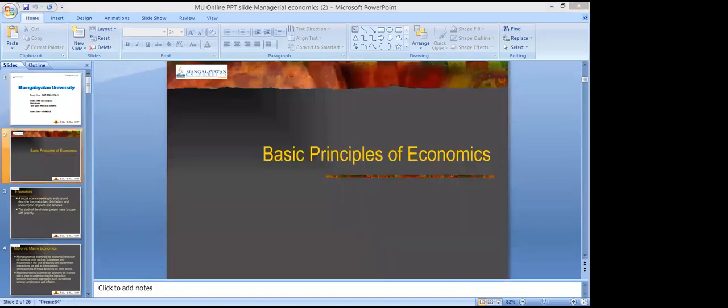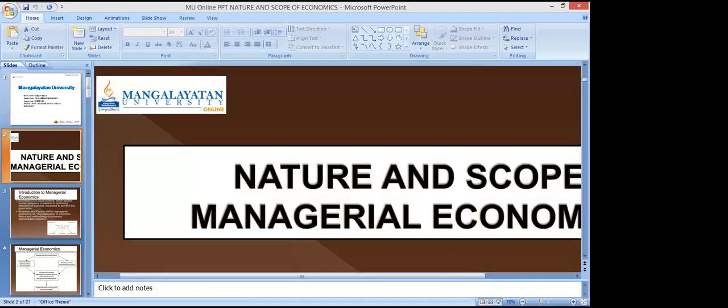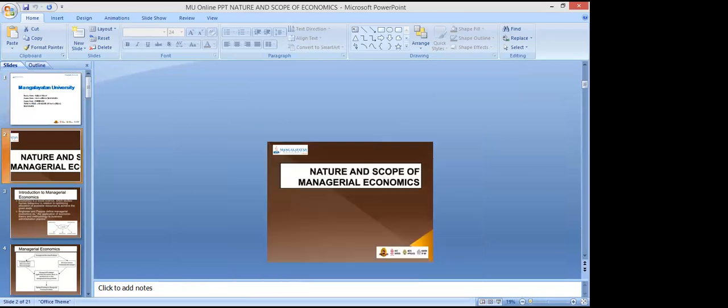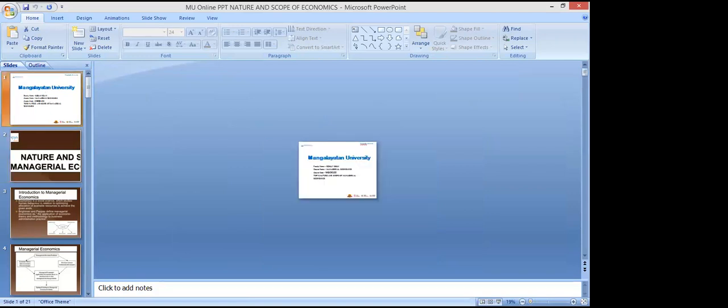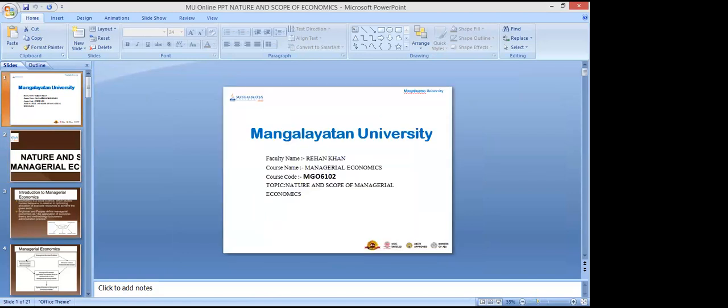This is our next topic. We can have a brief idea also. This is the nature and scope of managerial economics. Have you any idea, Samriddhi, what is managerial economics? It's like applied economics, like you use economics to make decisions in managing the corporate world. Right. Okay.